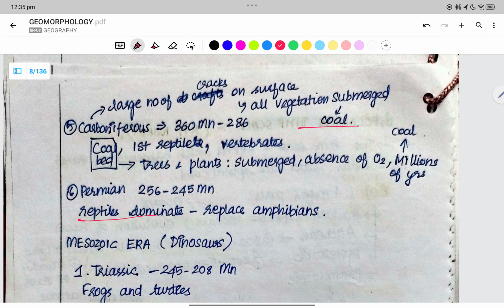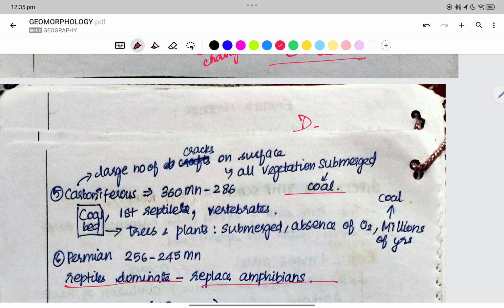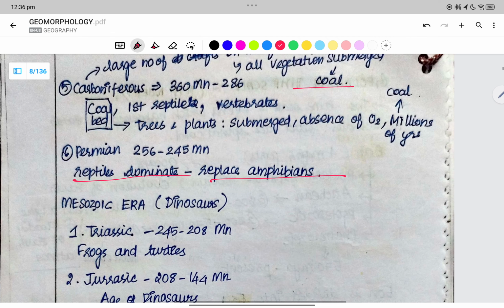Permian is the dominance of the reptiles, which replace the amphibians. Devonian is when we have the amphibians. Silurian is related to terrestrial life. Ordovician is related to fish and Cambrian is related to climate change.